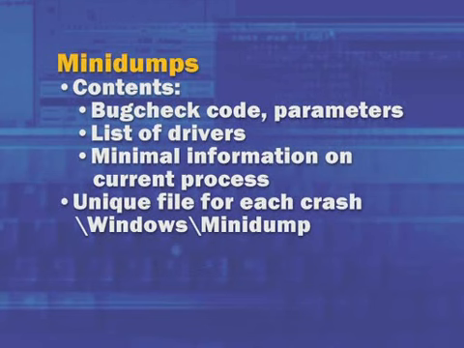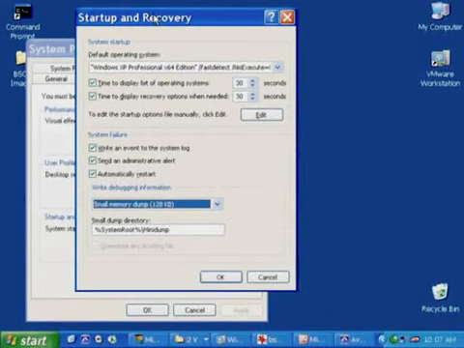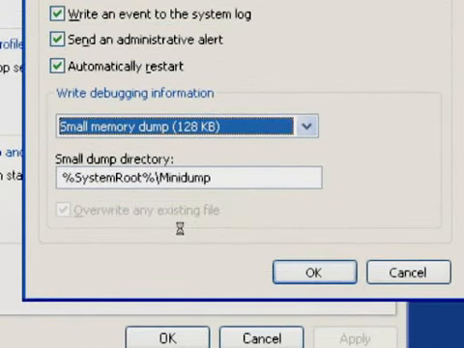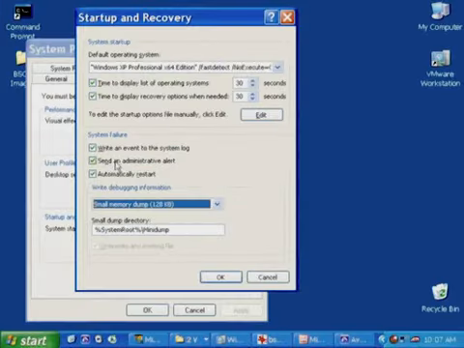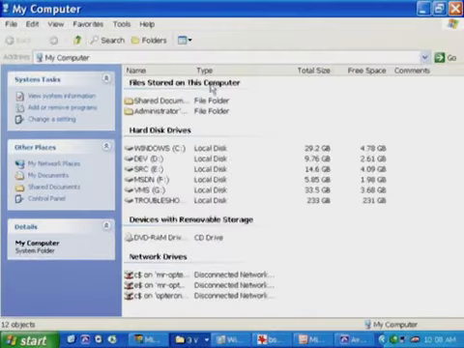The advantage of mini dump, besides its small size, is that Windows keeps a record of each of them as they occur, and when you go configure the mini dump, what you see is that you don't need to specify a particular file, you specify a mini dump directory down here. And the default is to place the mini dump directory in the system root. Let's go take a look at the mini dump directory on this system.